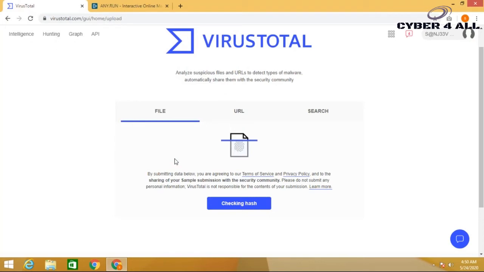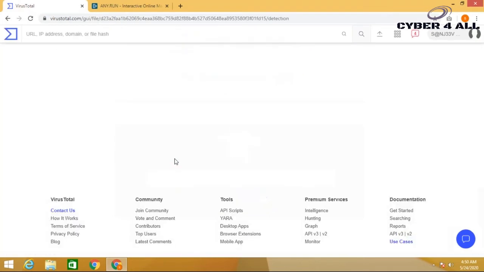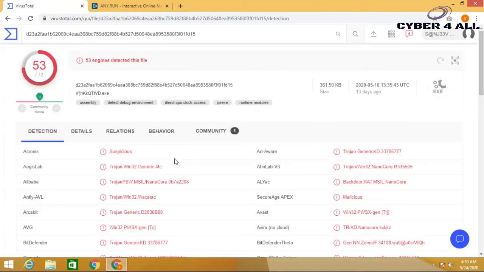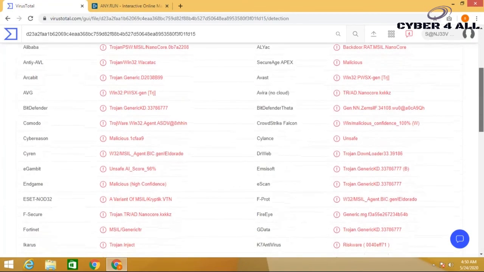It's calculating the hashes of the uploaded sample. Now here is the result of analysis by VirusTotal. As of now, we can see that out of 72 engines, 53 engines have detected this file as a suspicious file.